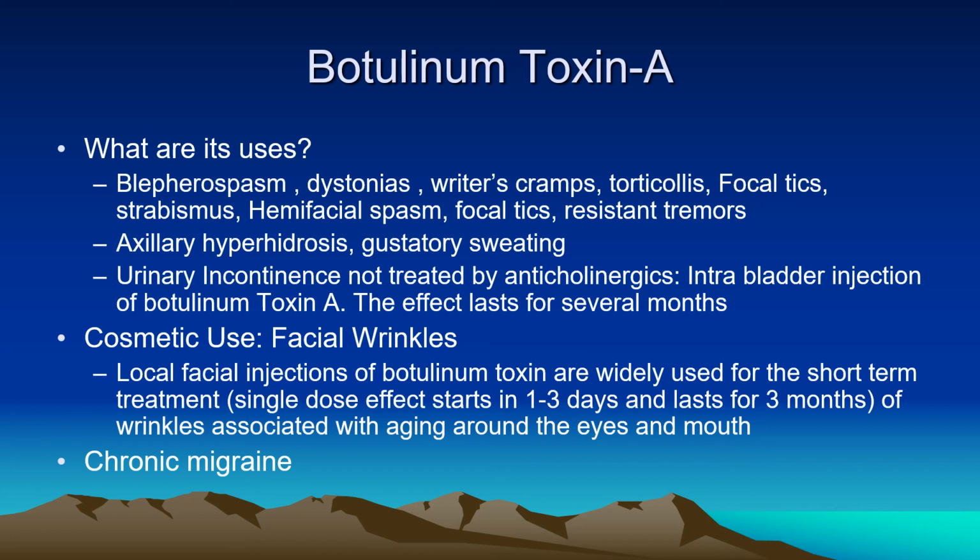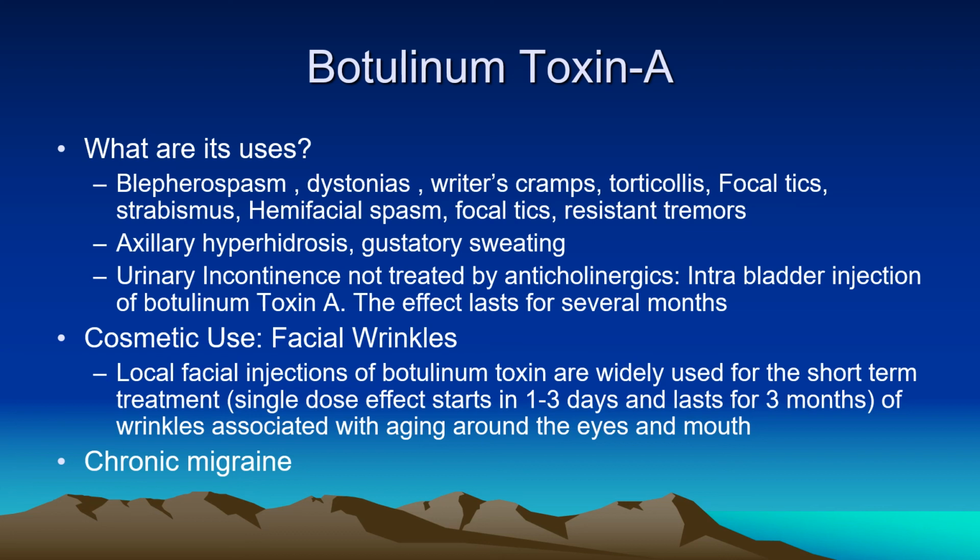Currently, a large number of muscle diseases where local spasm is present are being treated by botulinum toxin A: blepharospasm, dystonia, writer's cramp, torticollis, focal tics, strabismus, hemifacial spasm, resistant tremors, autonomic disorders, axillary hyperhidrosis, palmar hyperhidrosis, gustatory sweating, and urinary incontinence not treated by anticholinergics like tolterodine, where we can use botulinum toxin into the bladder muscles.